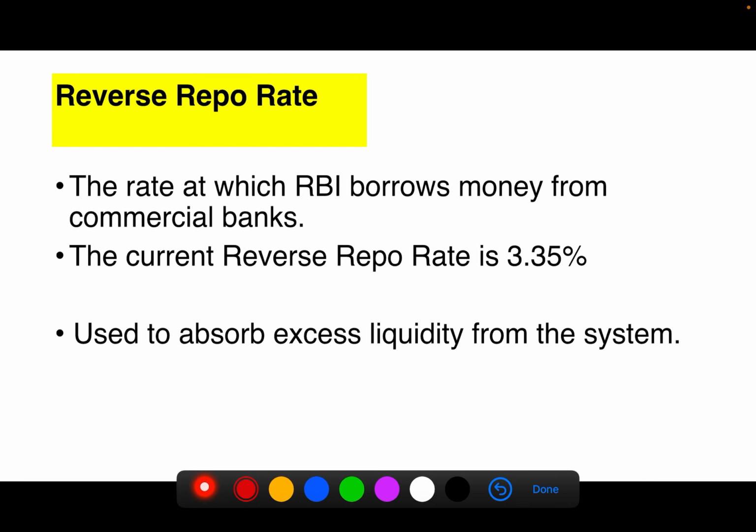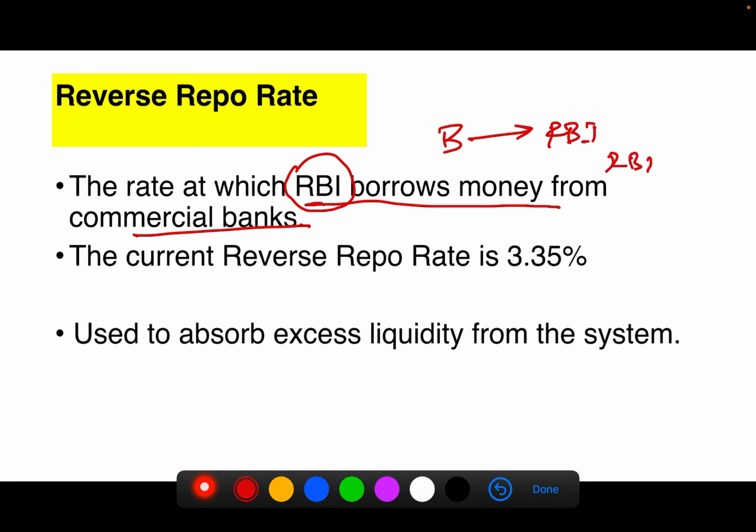Reverse repo rate. This is the exact opposite of the repo rate. It is the rate at which, sorry, RBI borrows money from commercial banks. In the repo rate, we have seen that banks borrow money from RBI. Here, RBI is borrowing money from banks. The current reverse repo rate is 3.35 percent.